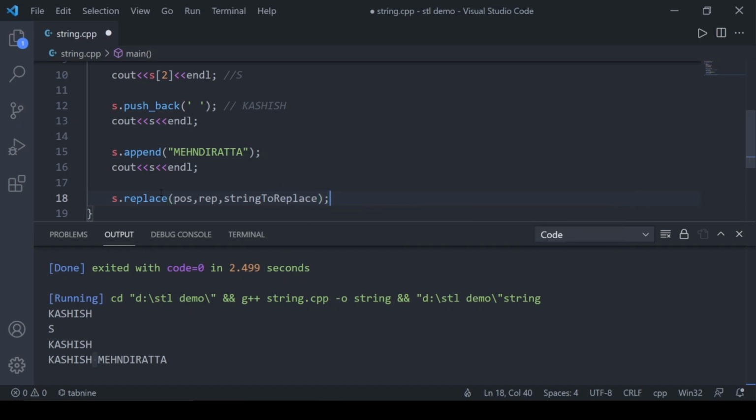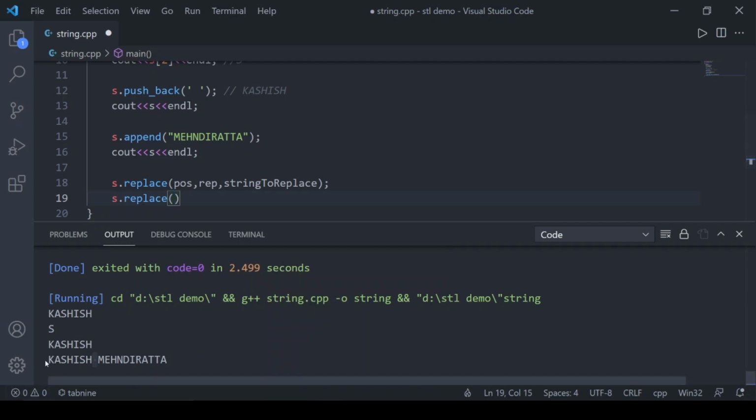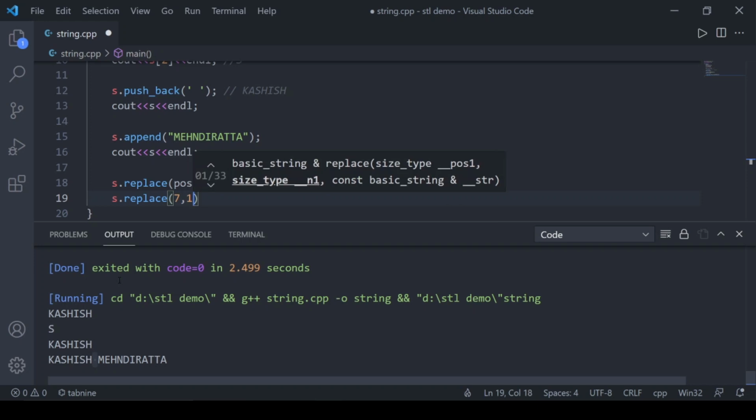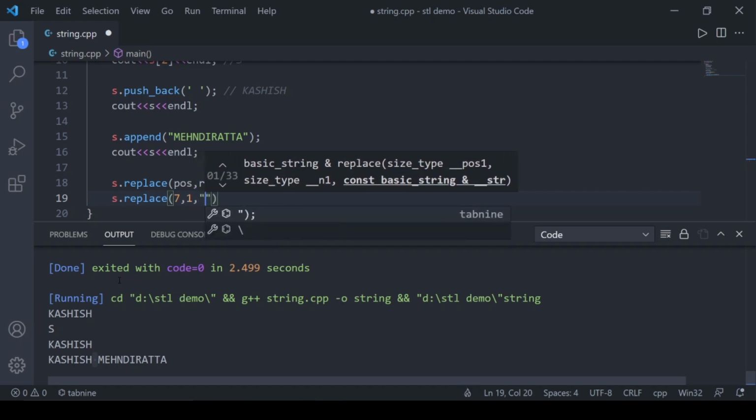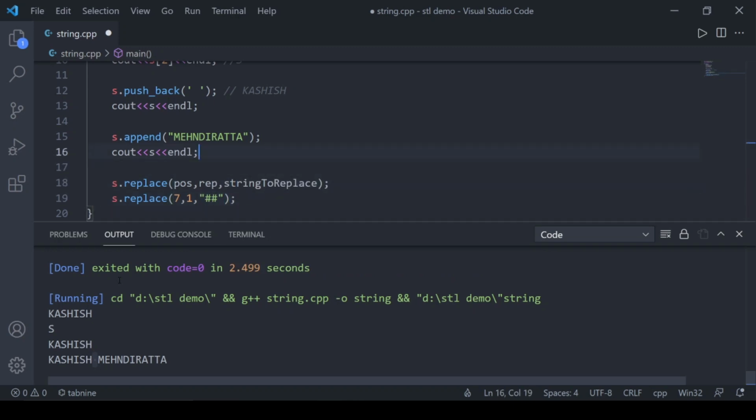So the positions would be 0 1 2 3 4 5 6 and 7. I want to delete characters from the 7th index of length 1, meaning just the space. If I write 2 here, it will delete the space and capital M. So I write 1, and in place of that I want two hash symbols.